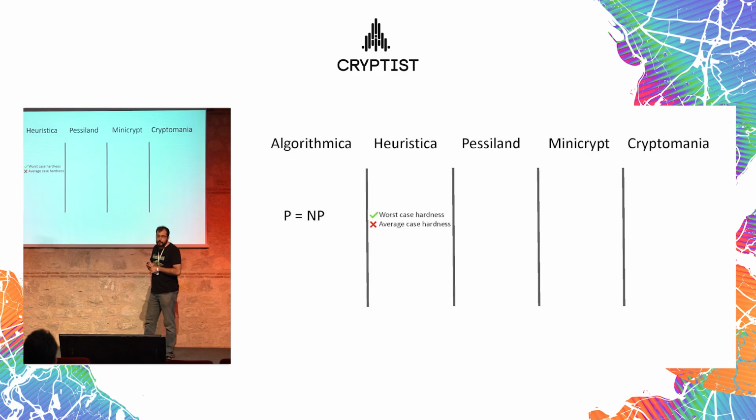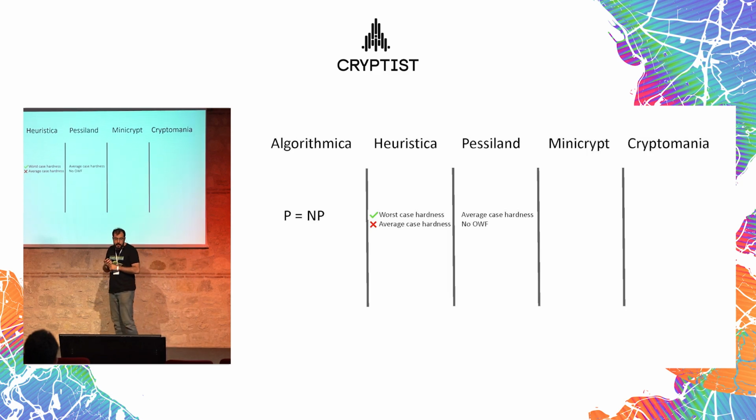In Heuristica, hardness exists, so there are hard problems, but average case hardness is hard to come by. Although you know that hard instances of a problem exist, you need to search through them and actually find a hard problem. So it is not like the factorization problem I described. And there is Pessiland. This is the worst, and that's why it's called Pessiland. So it's a quite pessimistic world.